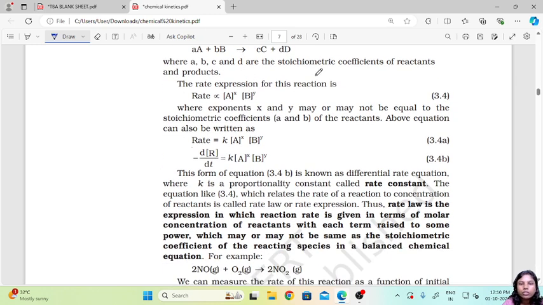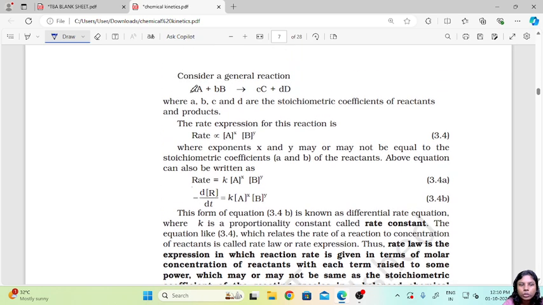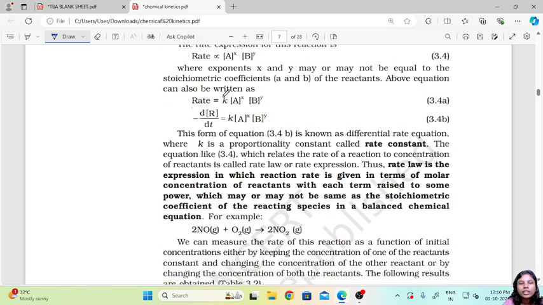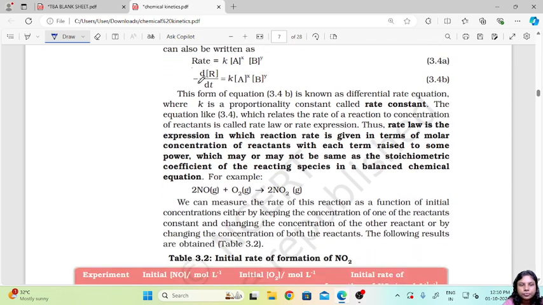So the rate expression for this reaction is given by: rate is directly proportional to [A] raised to x and [B] raised to y. So x and y can be any numbers, and it is not necessary that they have to be equal to this a, b, c, d which are given here. Once removing the proportionality sign, we can add a proportionality constant. So rate will be equal to k, concentration of A raised to x and concentration of B raised to y. So this can be written as minus dR upon dt equals k, [A] raised to x, [B] raised to y.